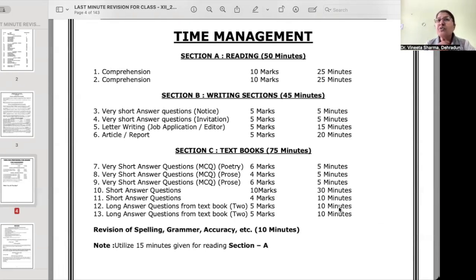But what I usually suggest to the students is that we can utilize reading time also. Like 5 minutes you give to read other questions of literature and writing, another 5 to 7 minutes, another 7 to 8 minutes, whatever you get remaining, you start reading the passage. Otherwise, the general strategy for solving an unseen passage is first you read the passage, then you read the questions. First reading is going to be a quick reading, which should tell you the theme of the passage. You should be able to understand what the passage is about, right?